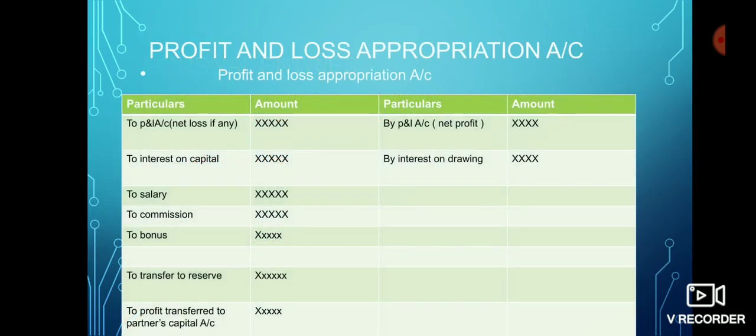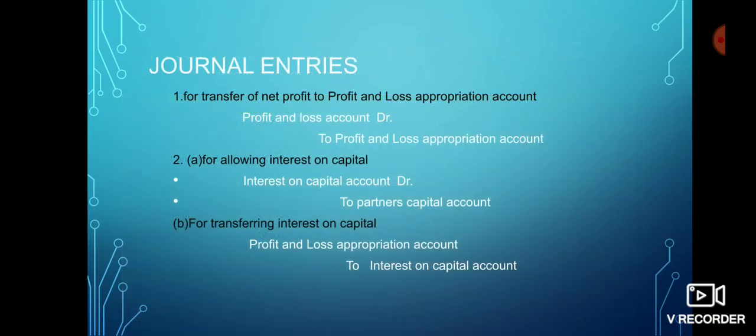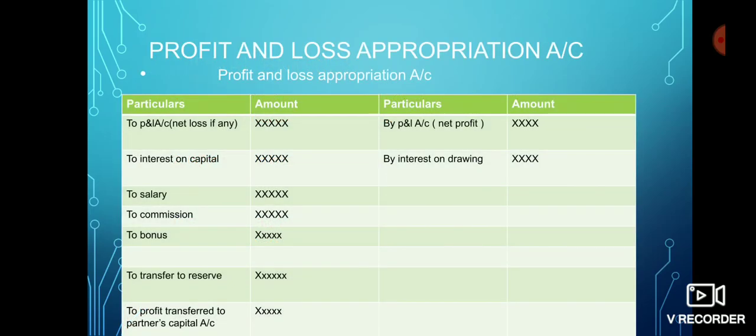As we have written on the credit side, by profit and loss account, in bracket net profit. The first entry is by profit and loss account in profit and loss appropriation account. If instead of profit there is loss, then the entry will be profit and loss appropriation account debit to profit and loss account, and posting will be to profit and loss account, net loss, first item.